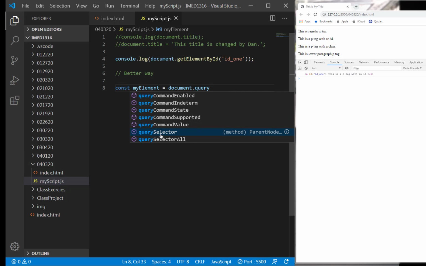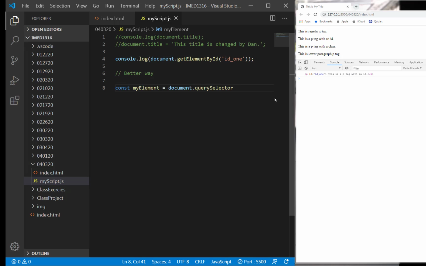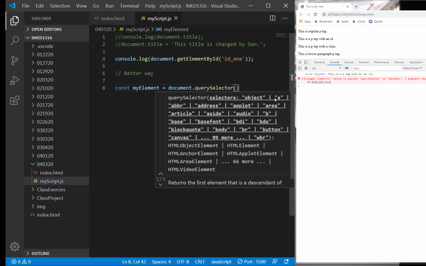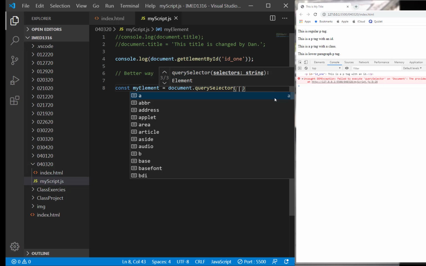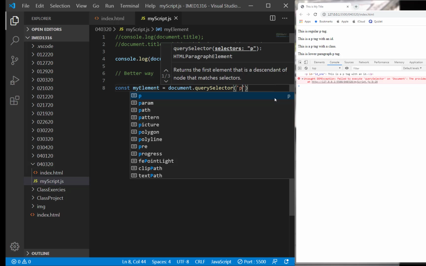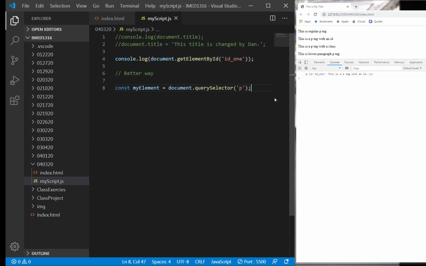Now I want to point this out. There's query selector and query selector all, and I'm going to do both of these right now. Let me do the first one as a selector. Query selector allows me to go in, and the moment I hit the left parenthesis, it automatically closes the right parenthesis. So this makes it a method, because it has the left and right parentheses, right? And I can put an apostrophe in there. It asks what do you want me to query? So I'll do the P, all the P's. I'll come to the right arrow, add a semicolon, and hit enter.